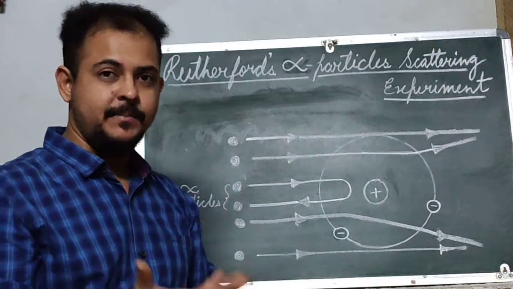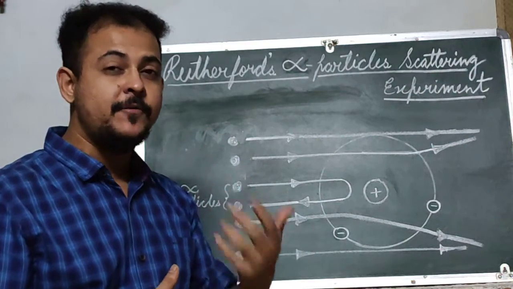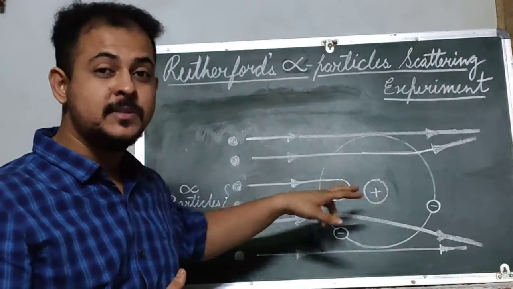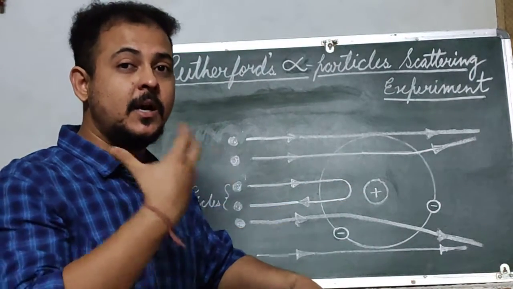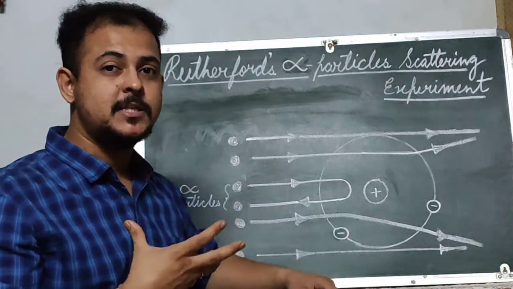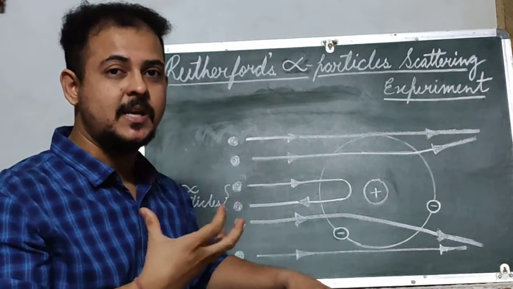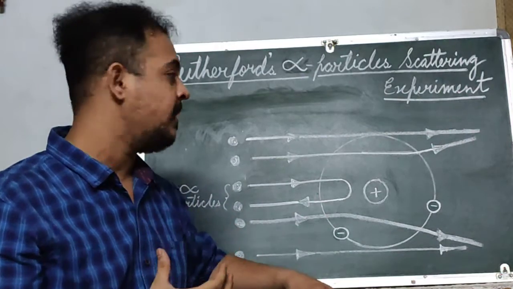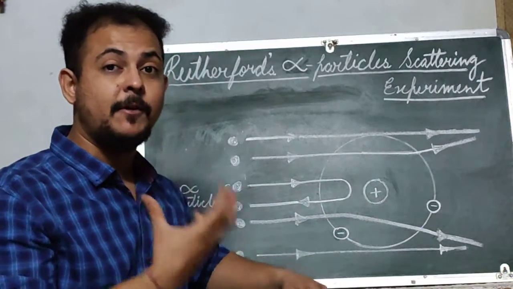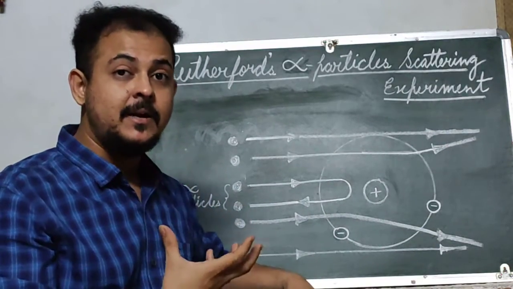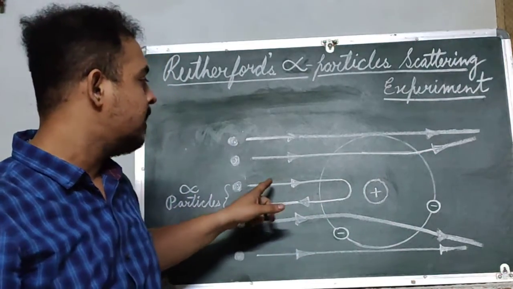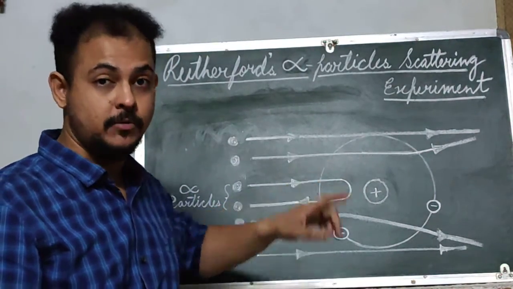But as I mentioned earlier, only 1 out of every 12,000 alpha particles was found bouncing back. So he concluded that there must be a center, something inside that atom which definitely has some mass, which is not allowing the alpha particle to pass through it. Being of the same charge, it is repelling, so that the alpha particle is bouncing back from the nucleus.